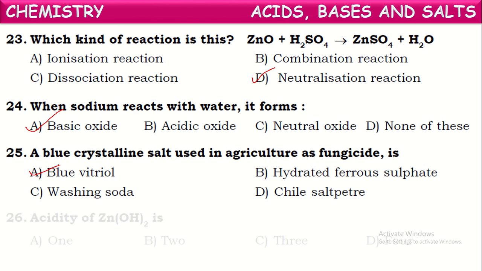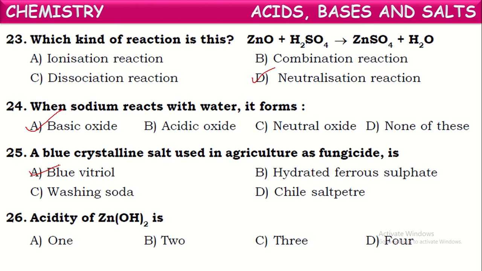Okay. Another one. Acidity of zinc hydroxide. What does acidity mean here? Acidity of a base is defined as the number of replaceable OH minus ions present in the base, or the number of OH minus ions furnished or liberated by one molecule of a base on dissolving in water.